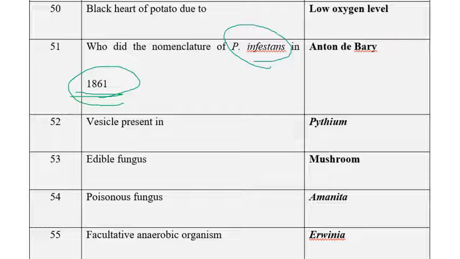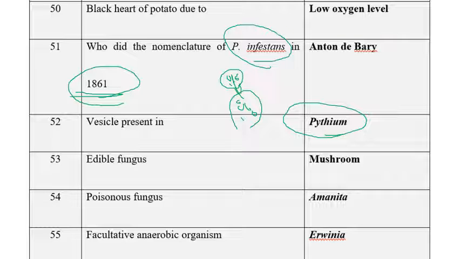So the next one is vesicle present in. We can clearly observe it in the Pythium life cycle. We can see in the sporangiophore a small vesicle can be formed above the sporangia, where the protoplasmic material which is present in the sporangia will move to the vesicle. When this protoplasmic material moves into the vesicle, only then the zoospores are formed inside the vesicle, not inside the sporangia. Remember, the formation of vesicle is the characteristic feature of Pythium.